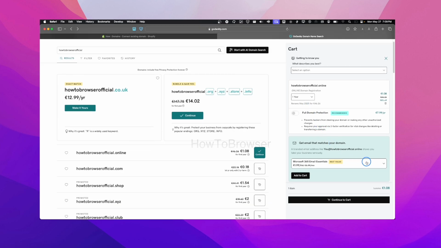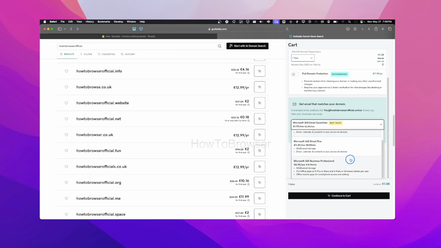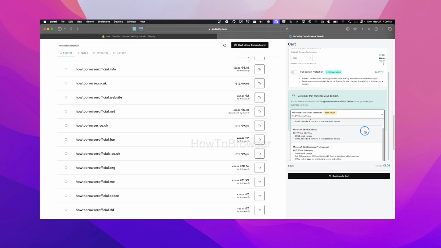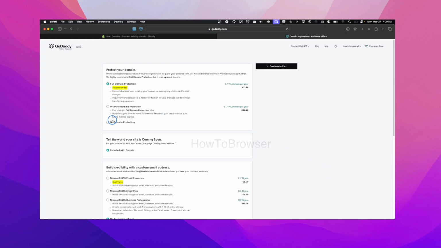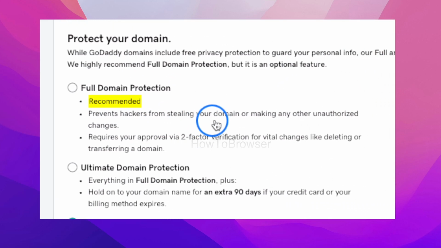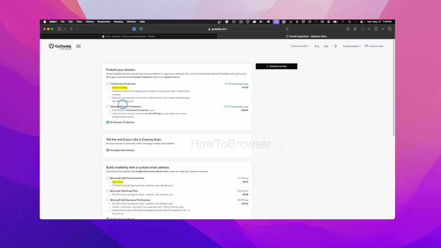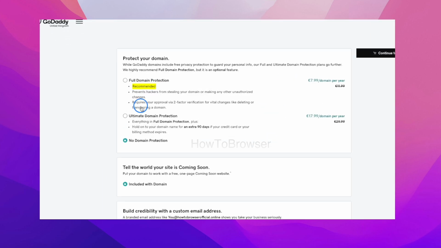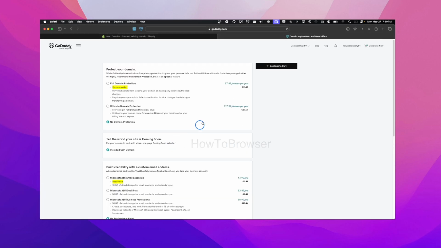Especially since this is just for this tutorial, it's not really important to pay for 5 years. So click on continue to card, and then here I'll select no domain protection. But if you want domain protection, you can see it prevents hackers from stealing your domain and requires your approval. Okay, that's pretty nice. If that's a feature you want, you can select full domain protection. And I don't want a branded email address here either, but if you want one, you can select that, but I'm not going to do it.